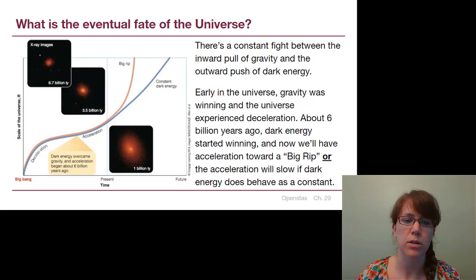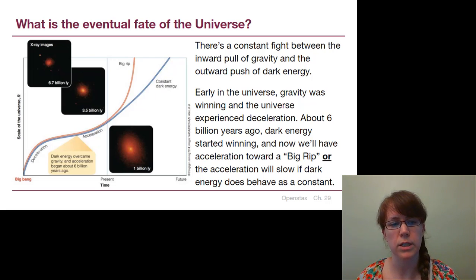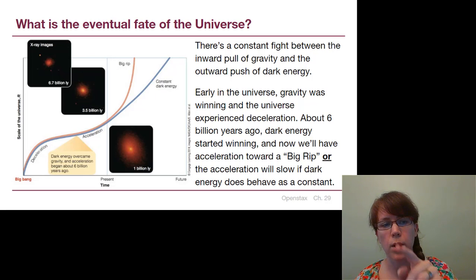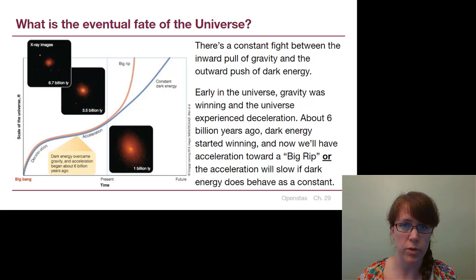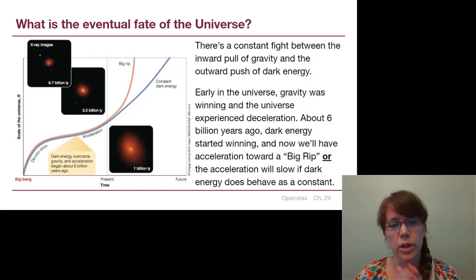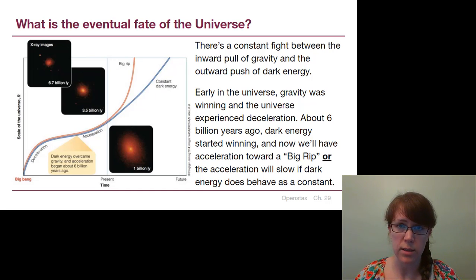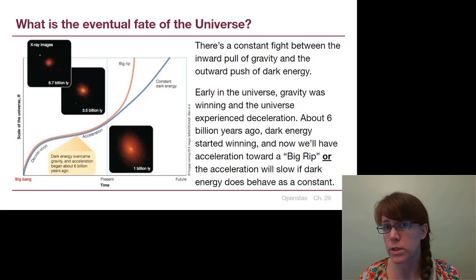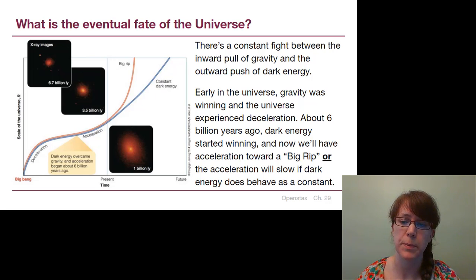Now, the drawing here on the left is showing the scale of the universe as a function of time. And what we see is we know where we currently are. And there's basically two possible fates for the universe. And those two fates, we don't know which one is the correct one for the future without having a better understanding of what dark energy actually is.